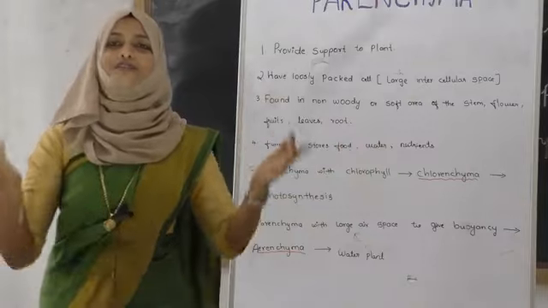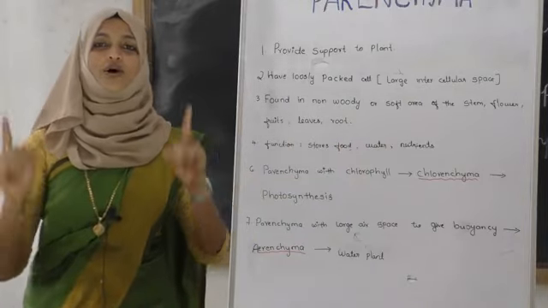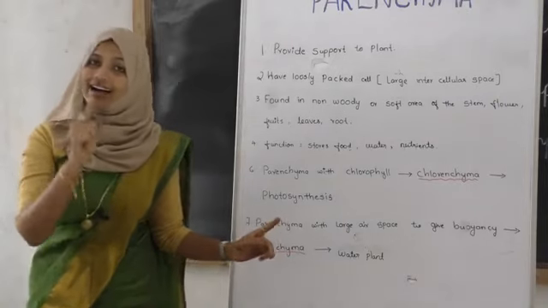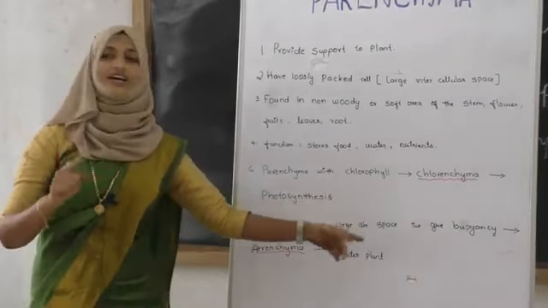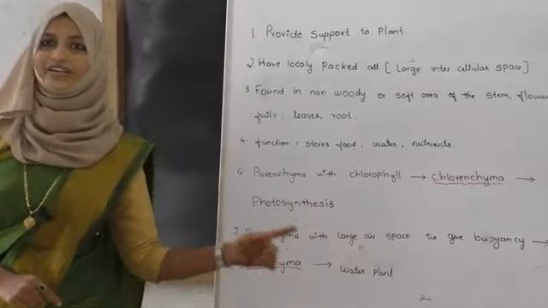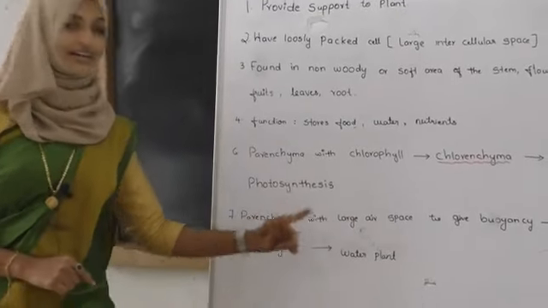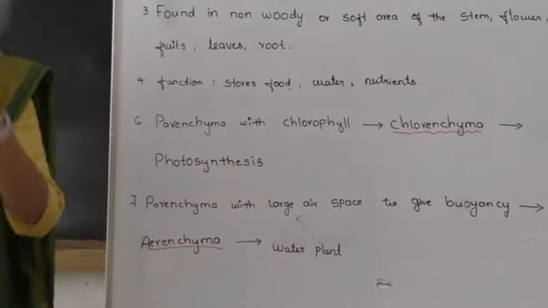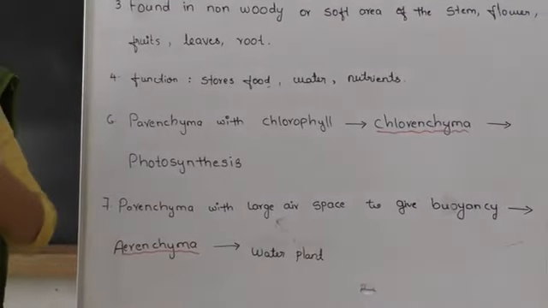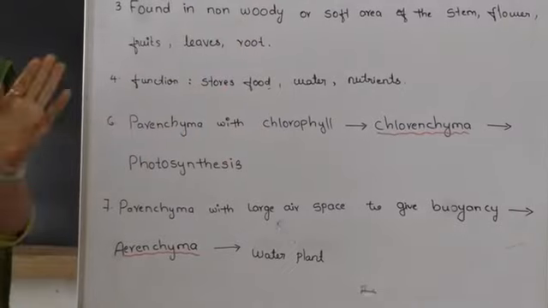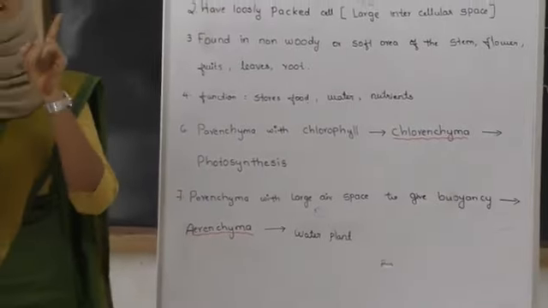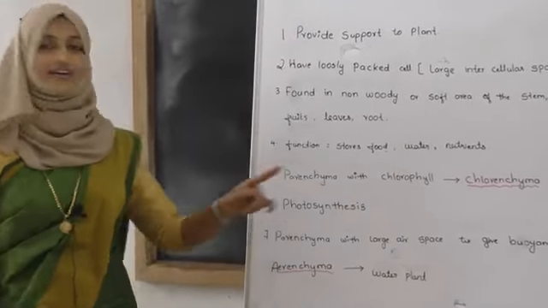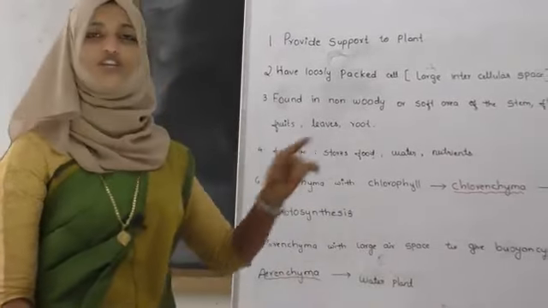Come to know, they are floating in water because of the parenchyma present in that plant, but it has large air space. Can we see this parenchyma with large air space in our mango tree, in our coconut tree, in our arecanut tree, or in our banyan tree? No, we can't see, because they are not aquatic plants. In aquatic plants we can see the parenchyma with large air space.